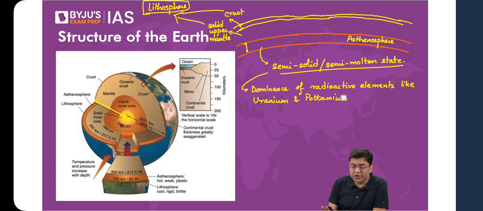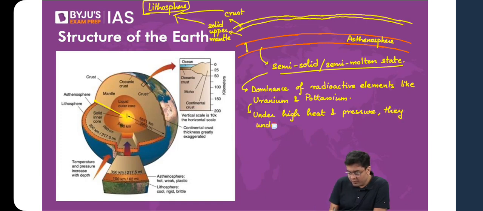Now, it is not plutonium, it is potassium, the isotopes of potassium. Under high heat and pressure, they undergo radioactive or thermonuclear reaction, which produces a very high amount of heat.